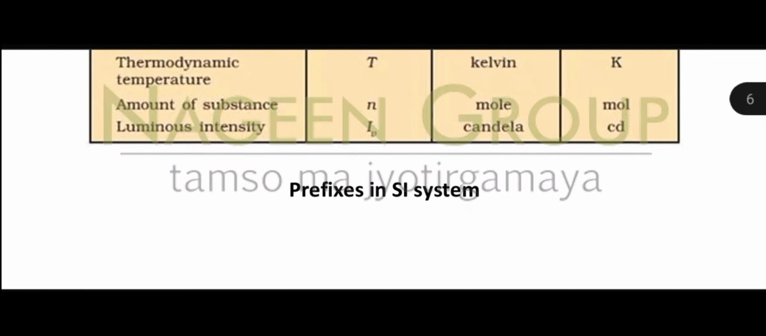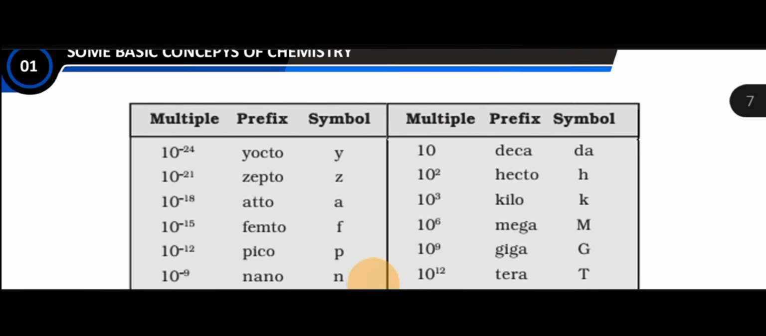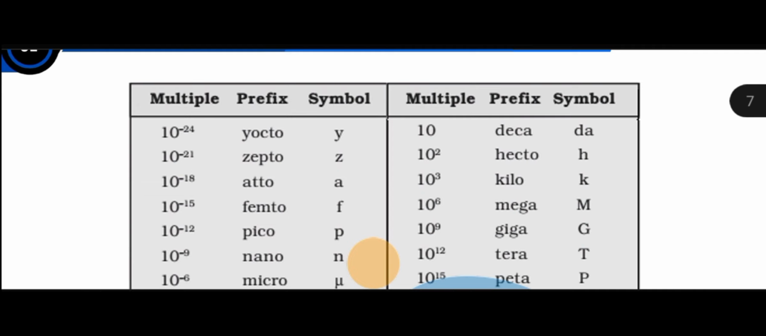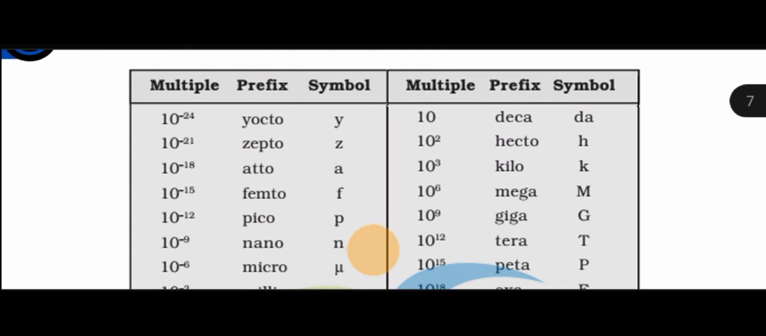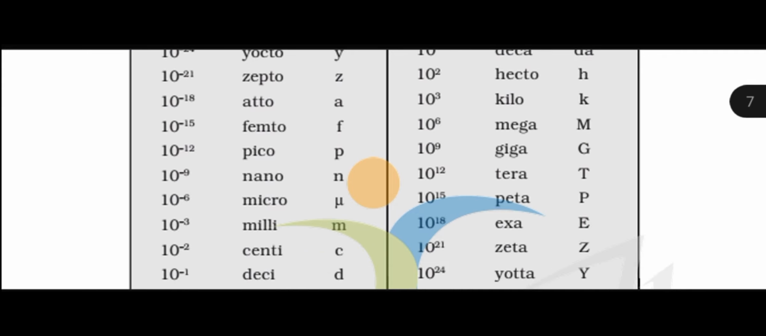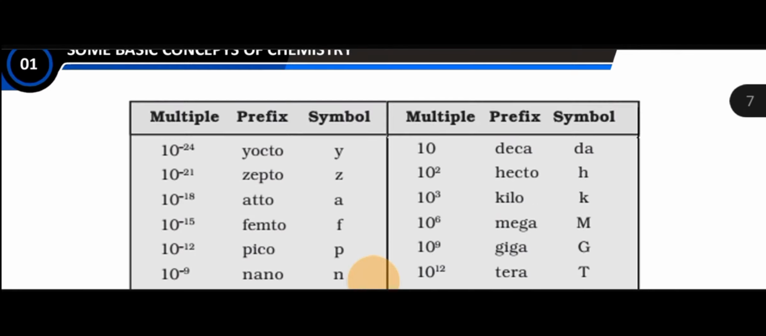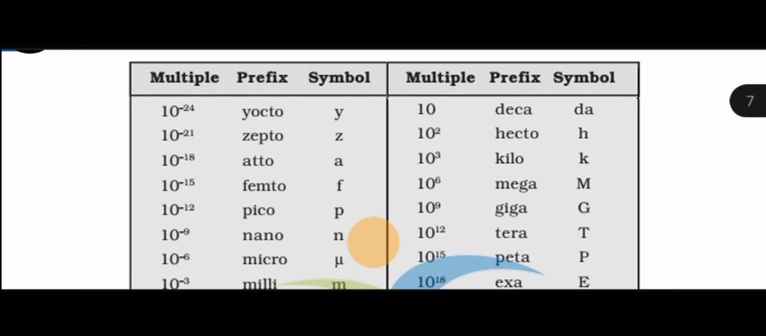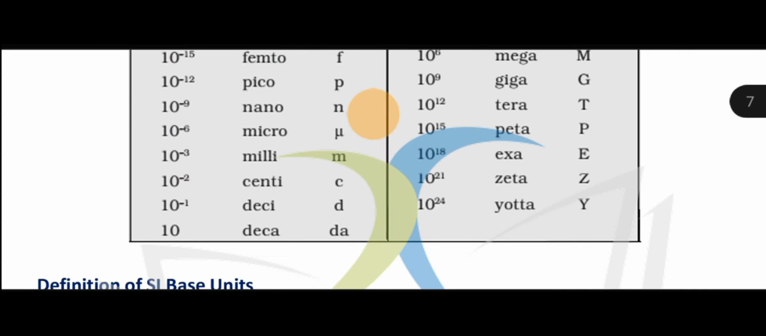Clear? Now next one. These are some multiples that we have generally used in our chemistry numerical problems. Here are some multiples like 10 to the power minus 24, yocto; minus 21, zepto; minus 18, atto; minus 15, femto; minus 12, pico; minus 9, nano; minus 6, micro; minus 3, milli; 10 to the power minus 2, centi; minus 1, deci; and 10 is deca. Here are some multiples. Now 10 deca, 10 to the power 2 hecto, 3 kilo, 6 mega. So these are the multiples.